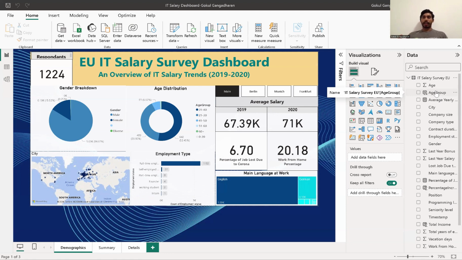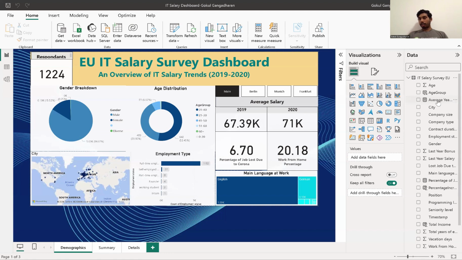It only had the age of the respondents. So I created the age group field to put the data into groups, so that I can get an idea of how the age or the years of experience of the people, and how the salary changes according to that, and how it affects the overall output.